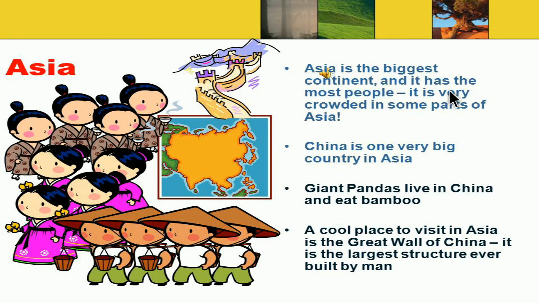Asia is the biggest continent, and it has the most people.